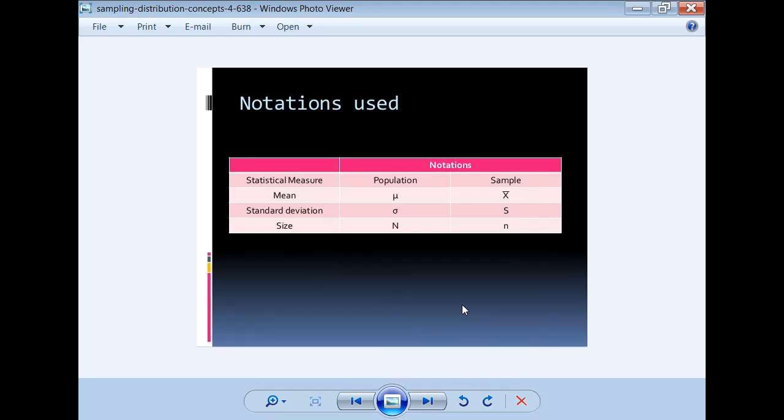From the examination point of view, in essay type or short type questions, they ask only definitions. Define population, parameter, statistic, sample, sampling distribution, and standard error. They ask only definitions. That's why all these basic definitions are very important.